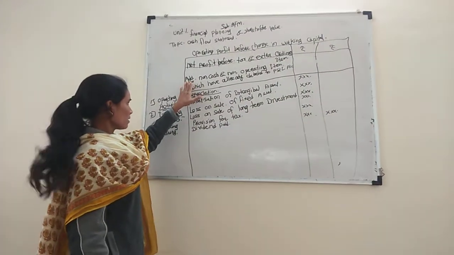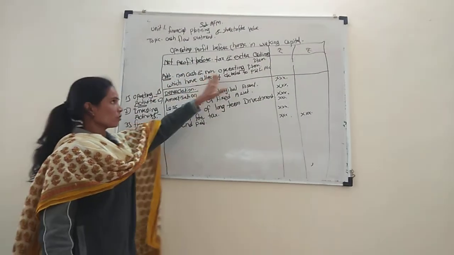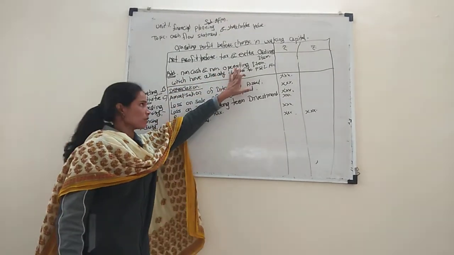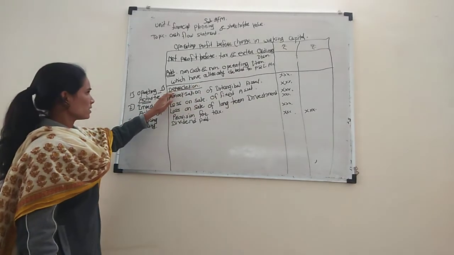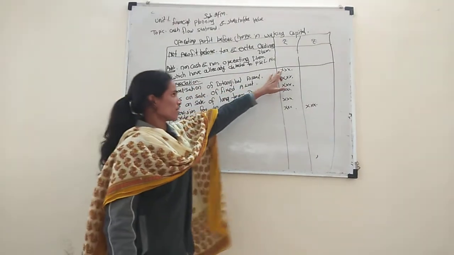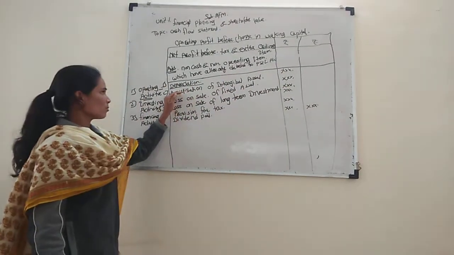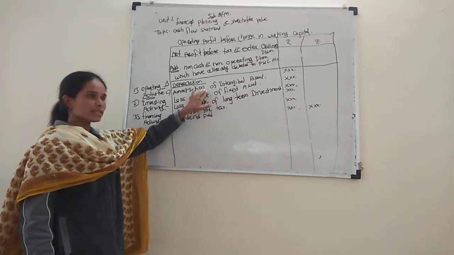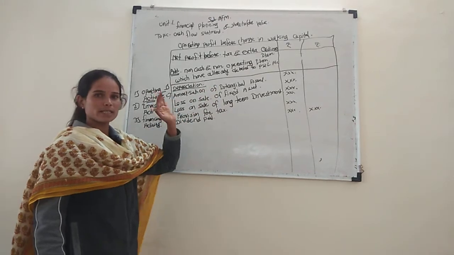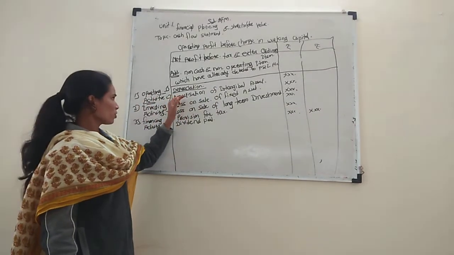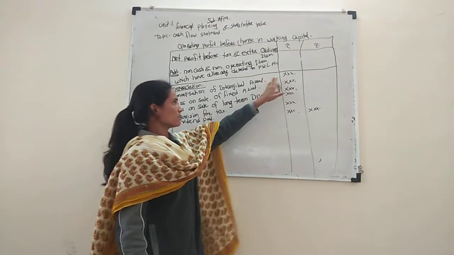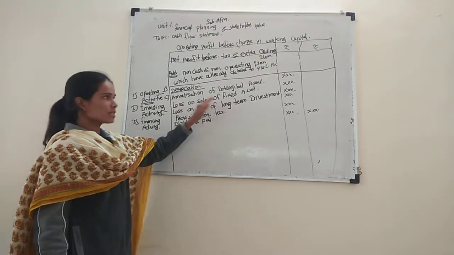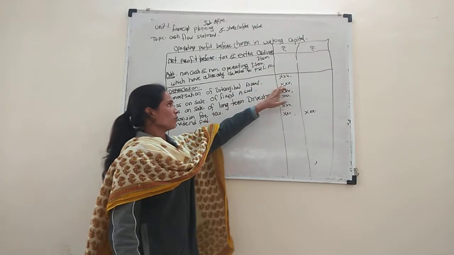Add non-cash and non-operating items which have already been debited to profit and loss account. This is the depreciation, here is the amount. Next is amortization of intangible asset, which means the intangible asset is decreased. Next is loss on sale of fixed asset, amount in this column.